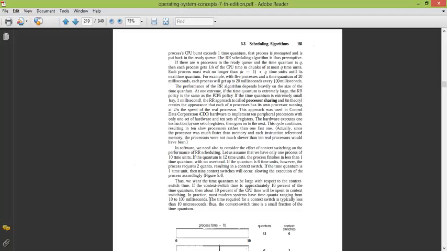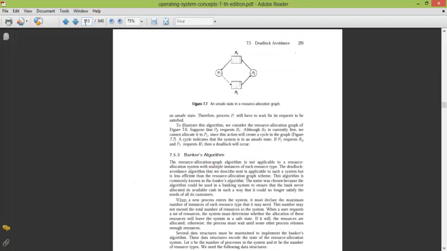With this we end the scheduling algorithms, and next we will do a deadlock prevention algorithm. I think it is perhaps one of the difficult algorithms of the OS. It's called the Banker's algorithm.